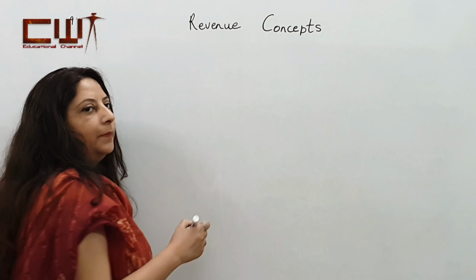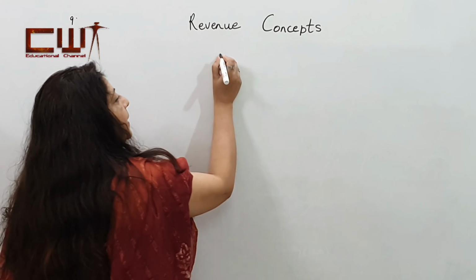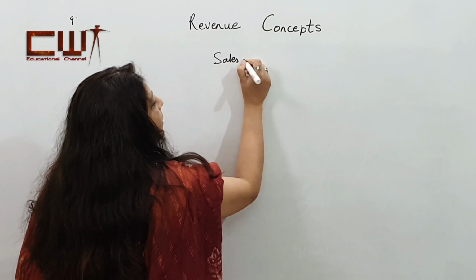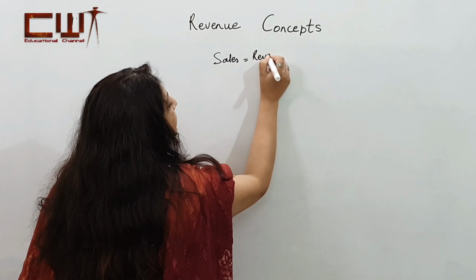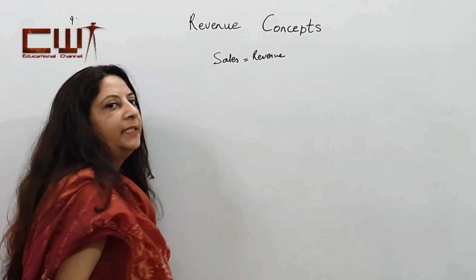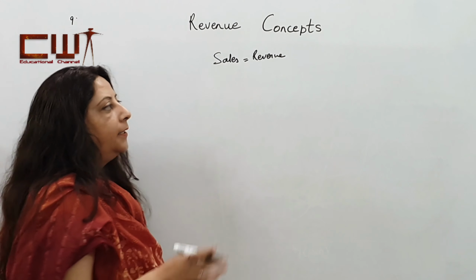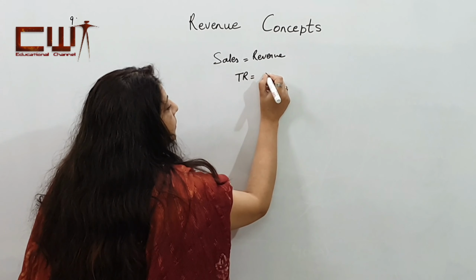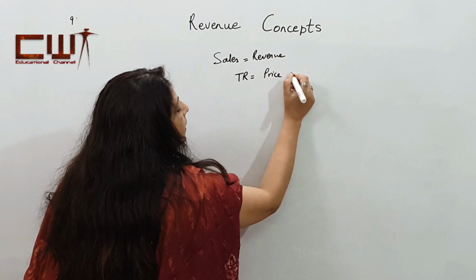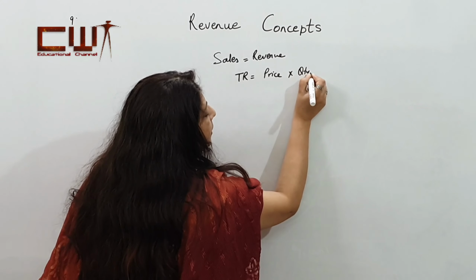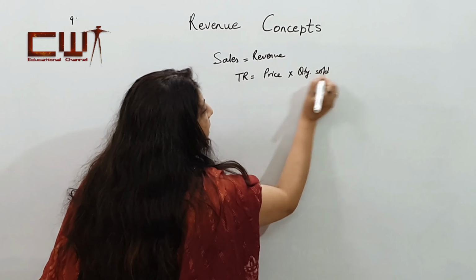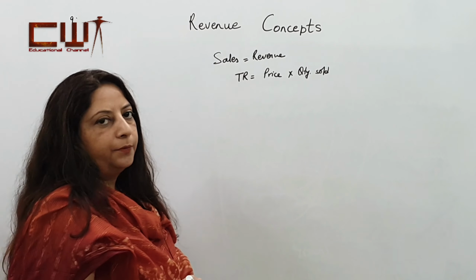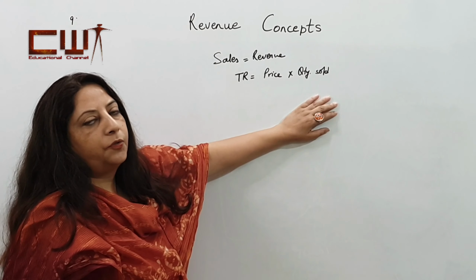So our sales is basically the revenue. Sales, or what we term in this case, is the revenue, what we are getting by selling the produce in the market. So simply stated, your total revenue is equal to price into the quantity which is sold. So this gives us the total revenue: price into the quantity sold.